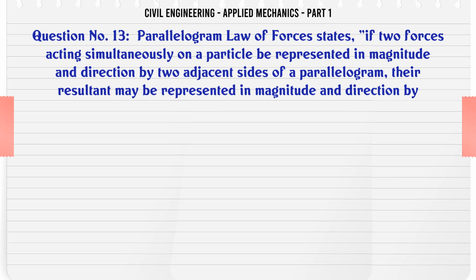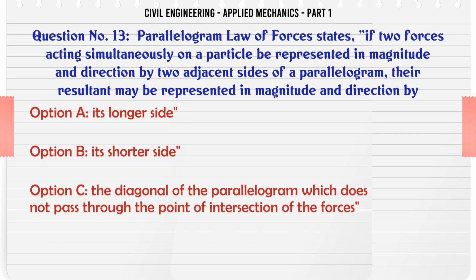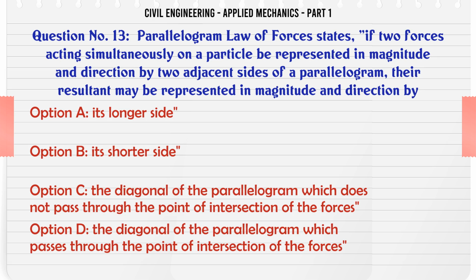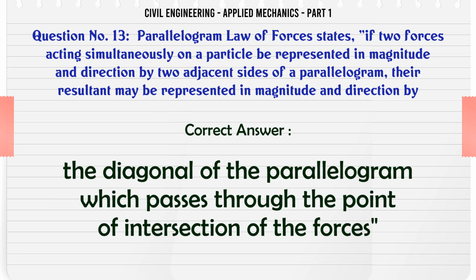The parallelogram law of forces states, if two forces acting simultaneously on a particle are represented in magnitude and direction by two adjacent sides of a parallelogram, their resultant may be represented in magnitude and direction by: A. its longer side, B. its shorter side, C. the diagonal of the parallelogram which does not pass through the point of intersection of the forces, D. the diagonal of the parallelogram which passes through the point of intersection of the forces. The correct answer is D.